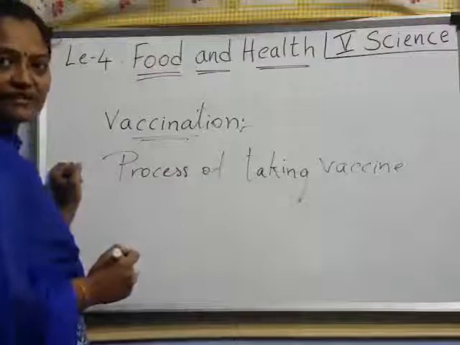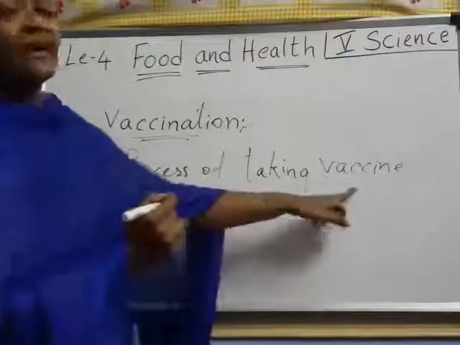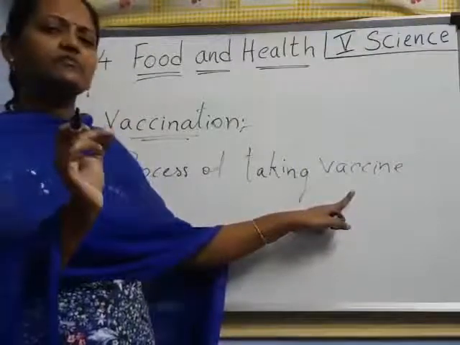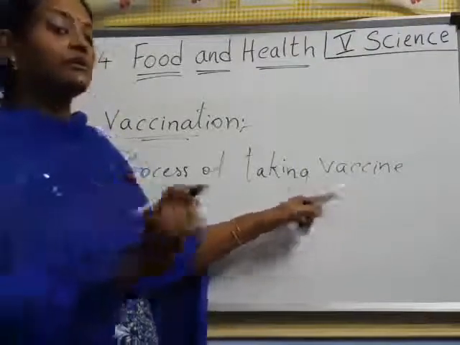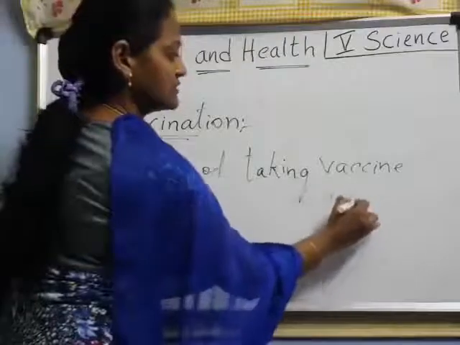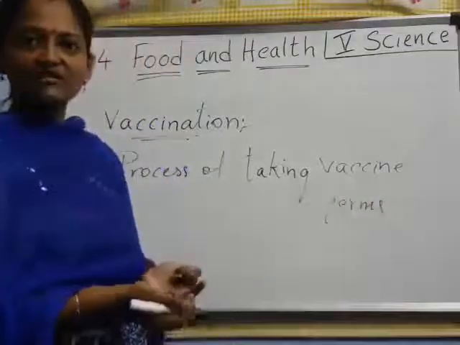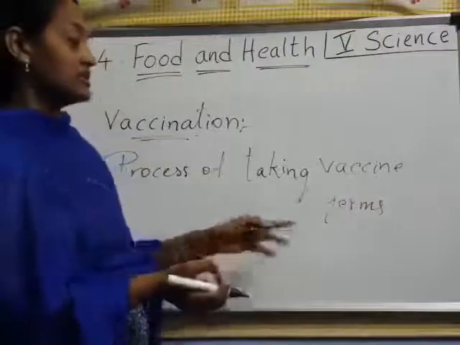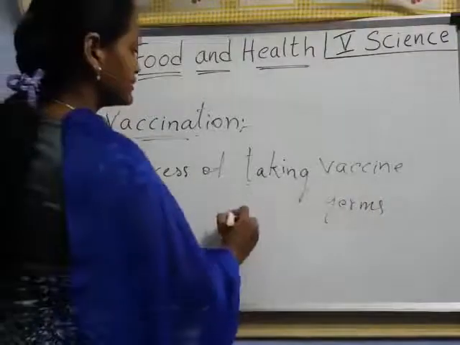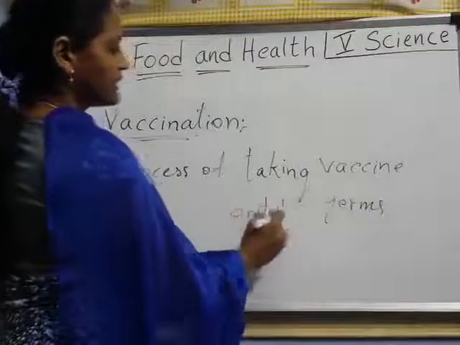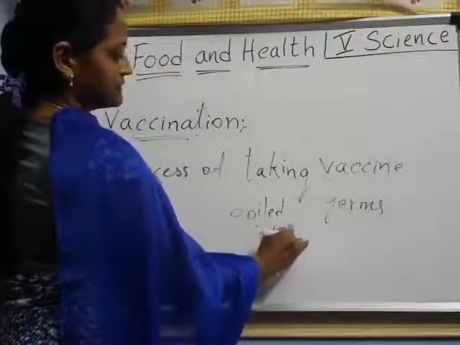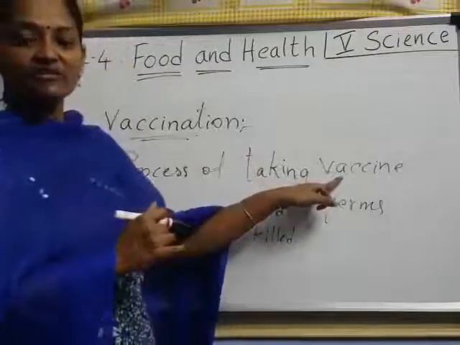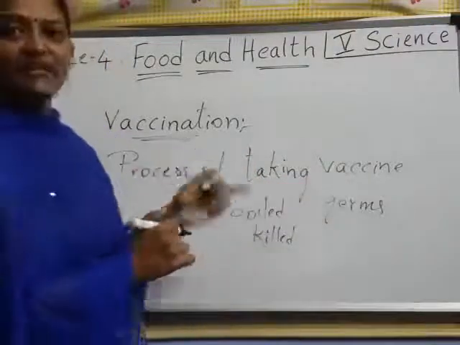A vaccine is a very, very small amount of germs. I said germs cause diseases, right? If you take a very minute amount of boiled or killed germs into the body, we call it a vaccine. That process we call vaccination.